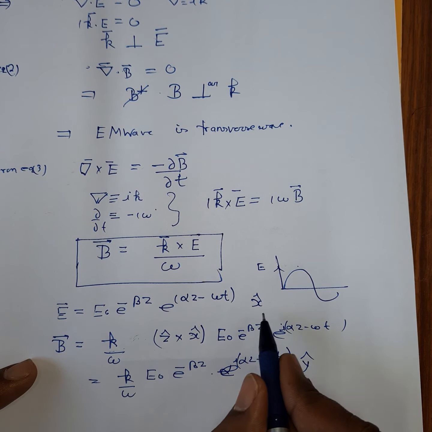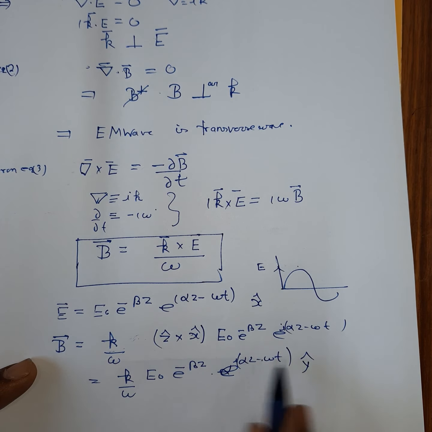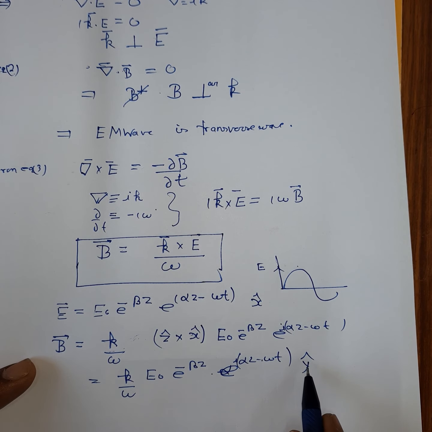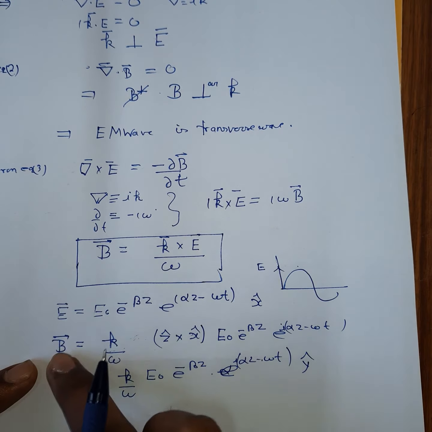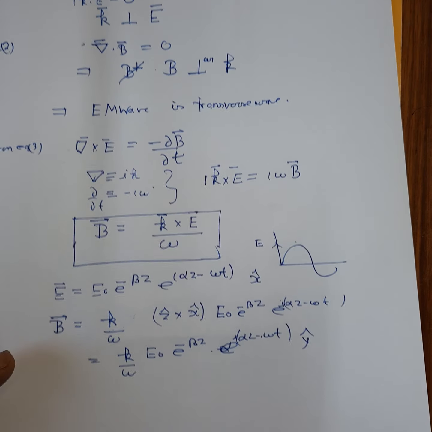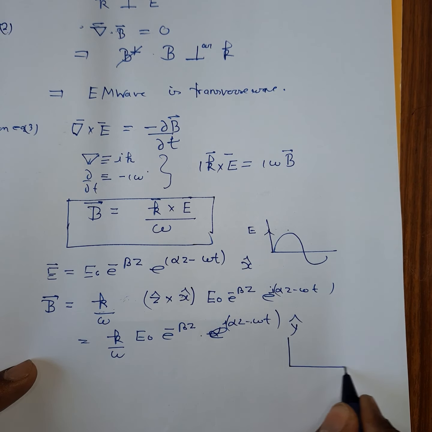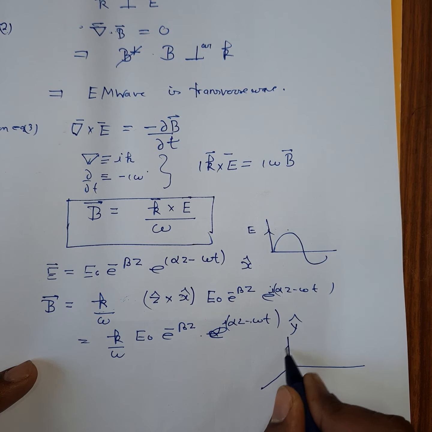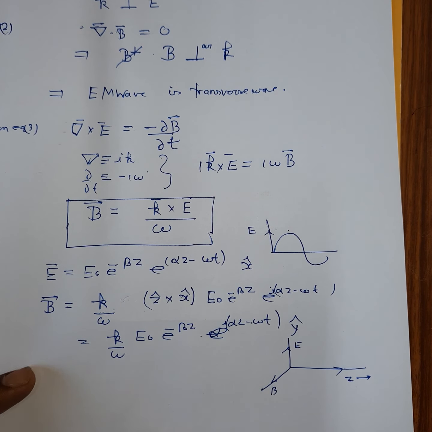So you see that if the electric field vector oscillates in the x cap direction, the corresponding magnetic field vector oscillates in the y cap direction. So E, B, and k are all perpendicular to each other. This will be the representation: E is on this side, B is on this side, and the wave is propagating in this direction.